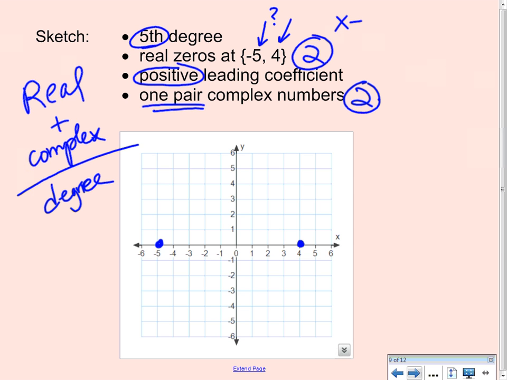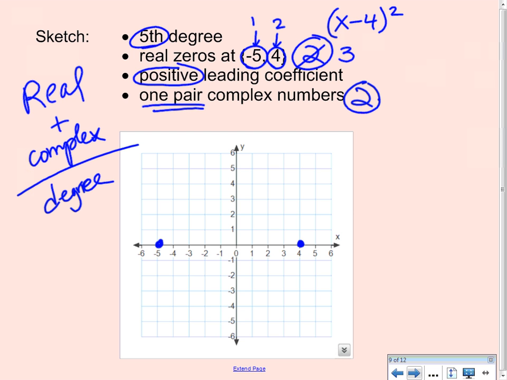One of these might come, say, from a factor of x minus 4 squared. We don't know which one. There's not enough information to tell us which one is doubled, so we'll just go with it. We'll say the 4 is doubled. So the 4 is going to have a multiplicity of 2. So really, instead of there being 2, there's 3 roots counted in. This one's counted twice. This one's counted once. So the graph will go through at -5, but will bounce at 4, because even multiplicities always bounce.